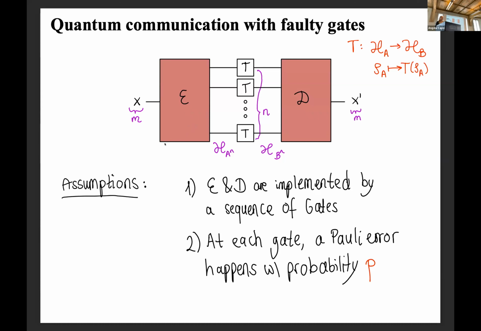It's justified to some degree, I think, by some experiments and comparison between simulation and experiment by Google, for example. And there's also a technique, if you have a more complicated noise model on your device, called randomized compiling, to get rid of correlated errors and get back to a scenario where you have approximately this noise model. So we're using this one also because it's quite simple, and this is more of a proof of principle of how well you can even still communicate. But it's also not completely unjustified to use this error model.